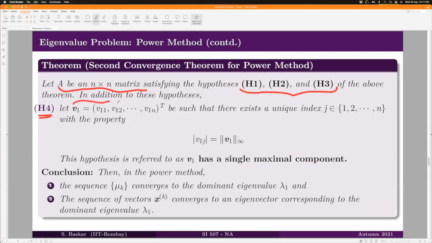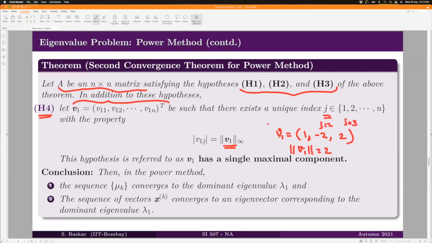corresponding to the dominant eigenvalue lambda 1 should be in such a way that whichever index hits the maximum norm, that index should be unique. Like you should not have your vector like 1, minus 2 and 2, in which case your maximum norm of V1 is 2 and that is hit at index j equal to 2 and j equal to 3.